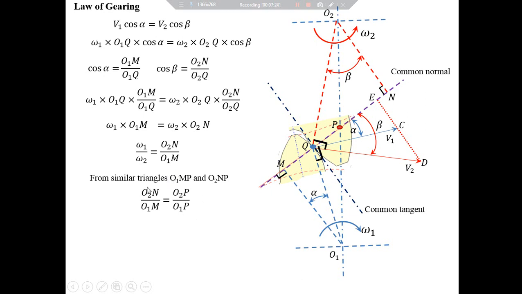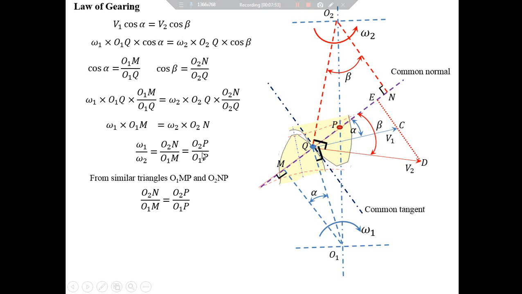Let's replace the ratio O2N upon O1M in the earlier expression with the ratio of O2P and O1P, and the expression becomes omega 1 upon omega 2 is equal to O2N upon O1M is equal to O2P upon O1P.